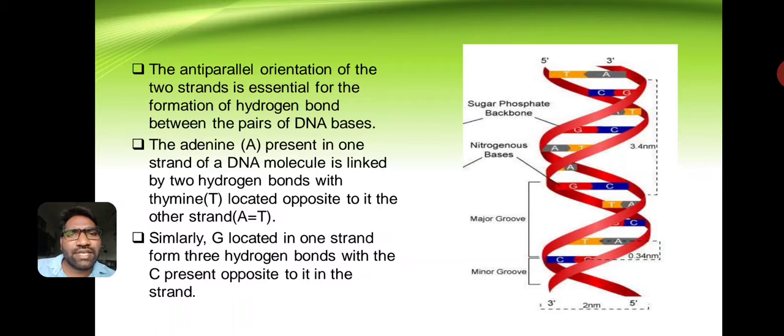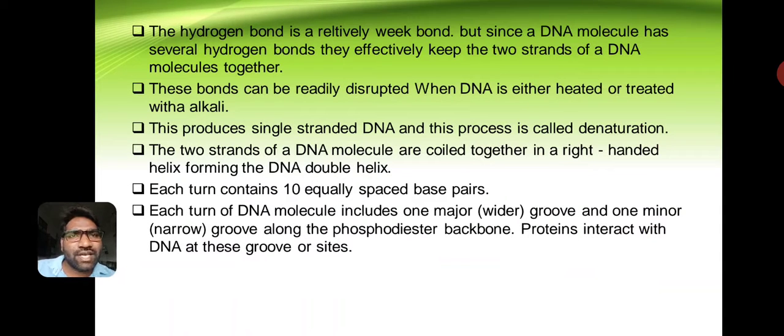The hydrogen bond is a relatively weak bond, but since a DNA molecule has several hydrogen bonds, they effectively keep the two strands of the DNA molecule together.